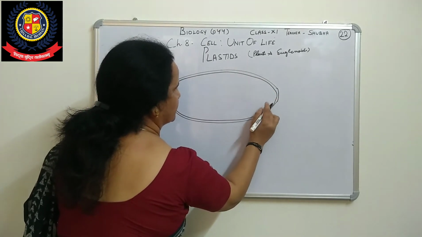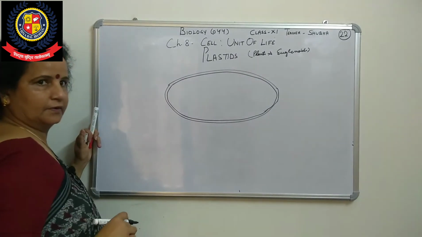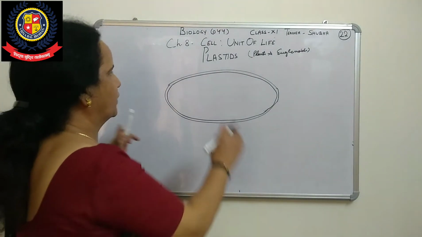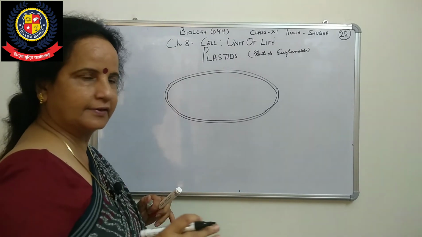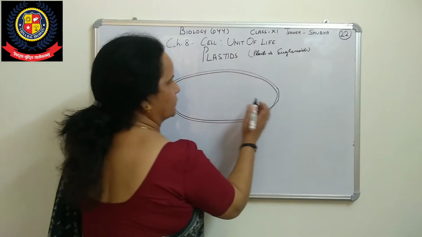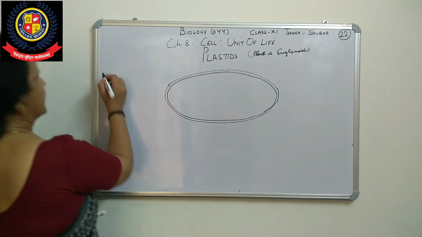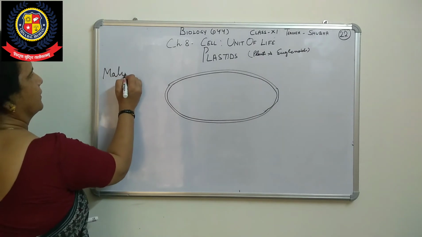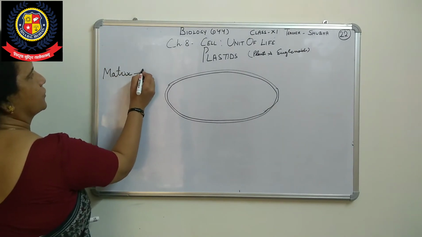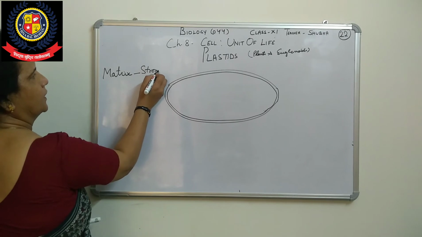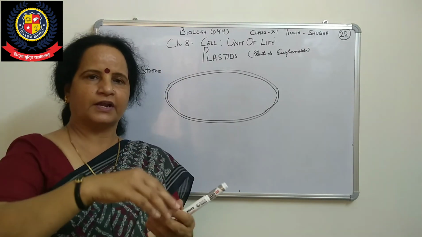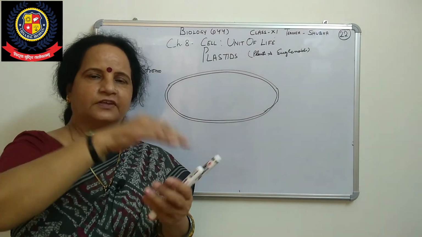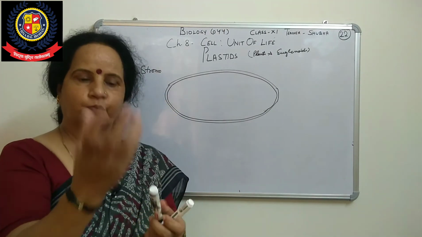Here we have two parts. One is called the matrix, as in the case of mitochondria, where a matrix is there. Here also the matrix is called stroma. Then there are some structures like coins, like a one rupee coin, a second coin, a third coin, making a heap of coins.